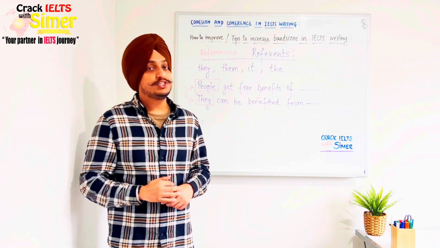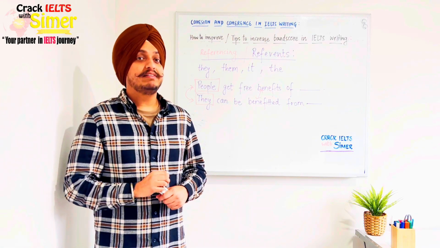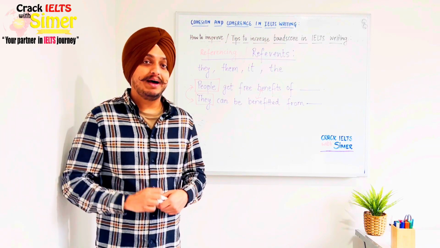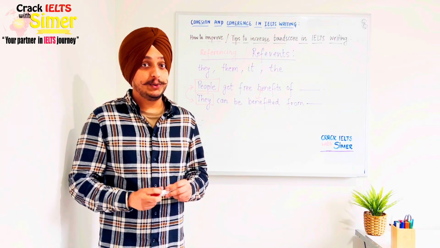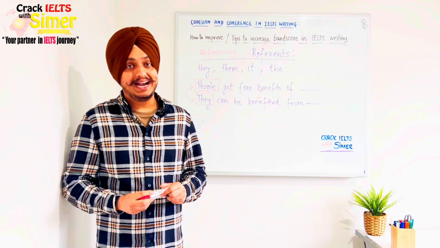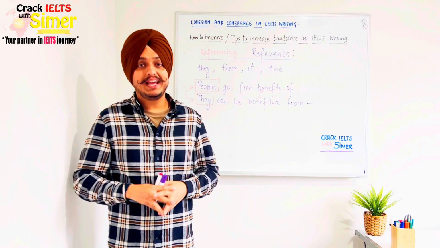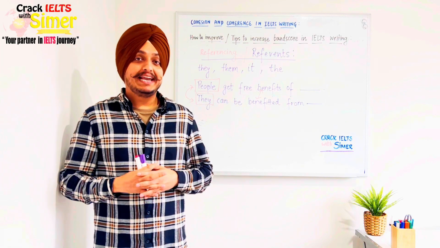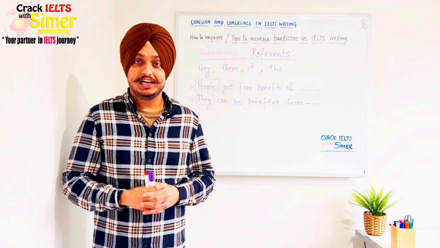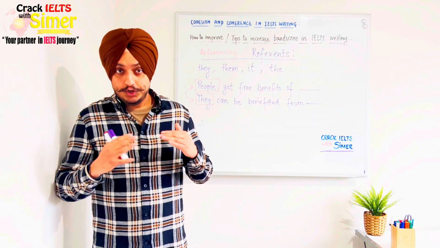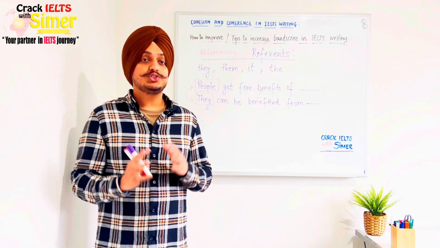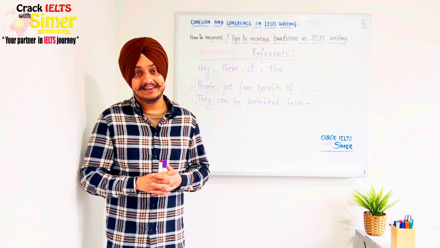I just want to let you guys know, if you are not using referencing correctly in your essay, you won't be able to get over a band 6 in cohesion and coherence, because that's what the band descriptors say. If you don't have substitution and referencing in your essay, you will end up getting a band 5 in cohesion and coherence, which is the worst. So use it and use it correctly. And I'll encourage you guys to get your teachers to correct whether or not you're using it correctly.